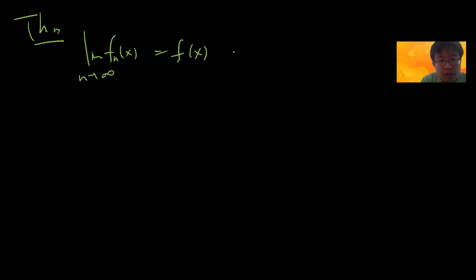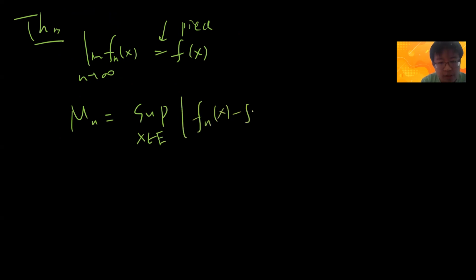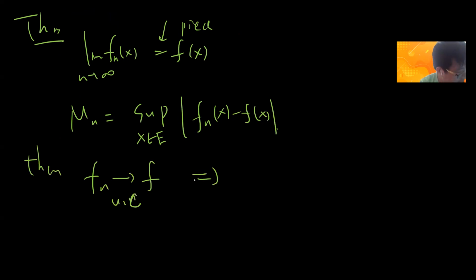Okay, so this just says that piecewise, right? And then let's define M_n to be the sup over x in E of |f_n(x) - f(x)|. Then f_n converges uniformly to f on E if and only if... So this property is very powerful to give you an answer when your sequence of functions converges uniformly. Otherwise, usually it's not easy to determine.